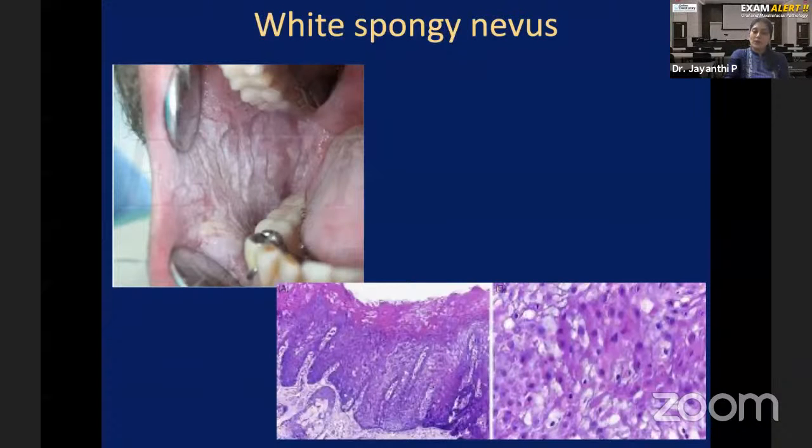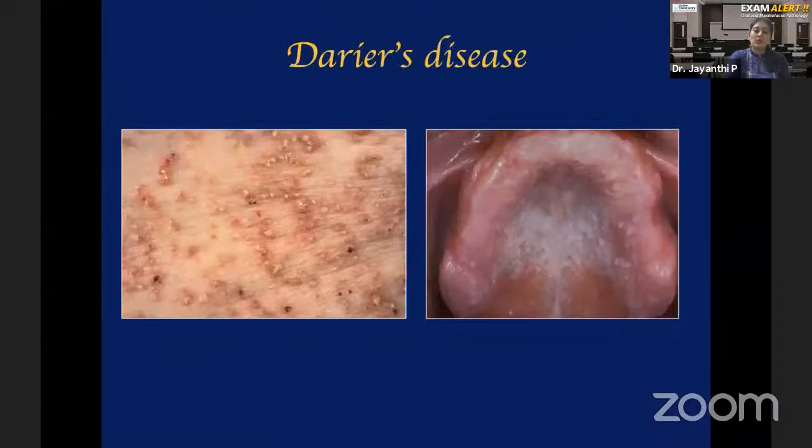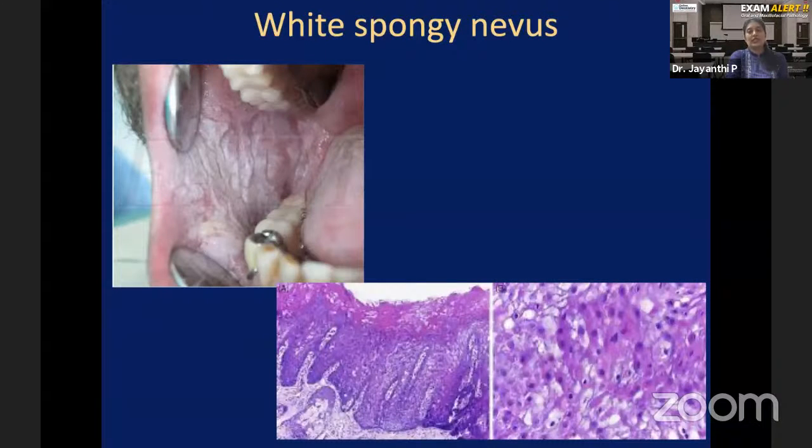If you take a biopsy, what will you see? You will see hyperkeratosis. Hyperkeratosis means excessive abnormal keratin is formed here. And even within the spinous layer, this excessive keratin can be seen as a pink area within the cytoplasm of the cell. These are some of the normal cells, but see these cells on the right side of the picture. You see that dark pink cytoplasm. That is because the abnormal keratin is getting deposited within the cytoplasm, and that is what is shown histopathologically here.